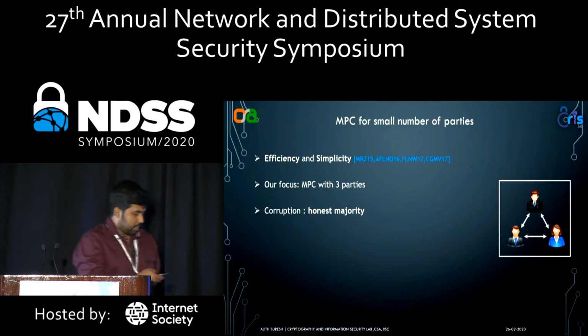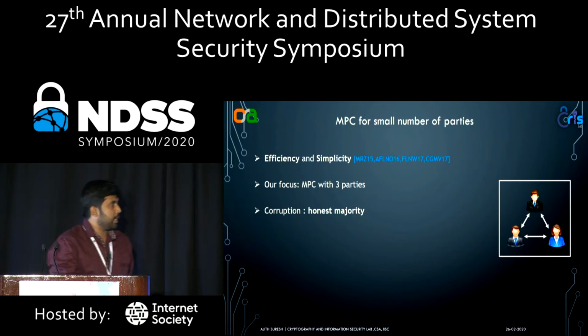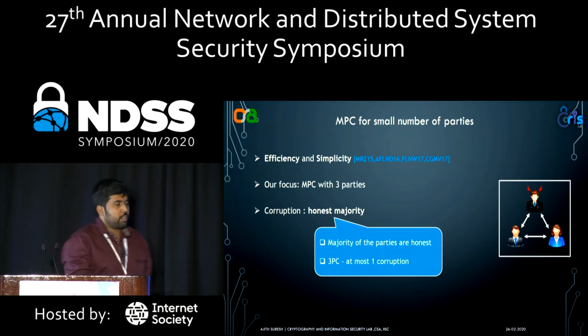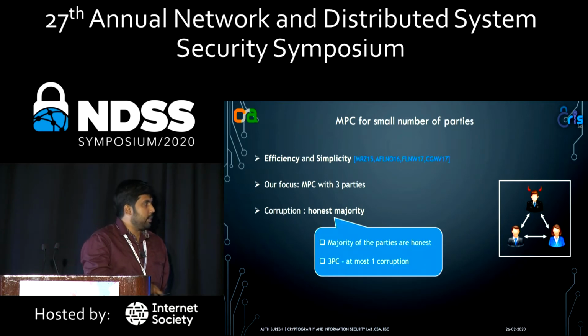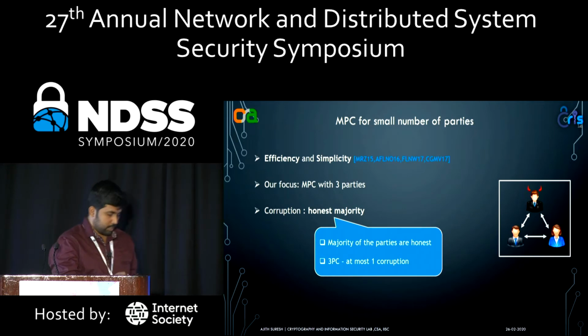And in this work, as I told before, we are focusing on MPC with 3 parties, and the corruption is again on the honest majority. That means a majority of the parties are honest, and for 3PC we can tolerate at most 1 corruption.